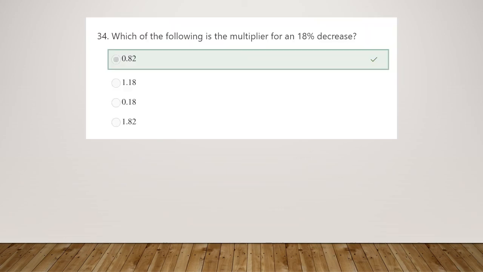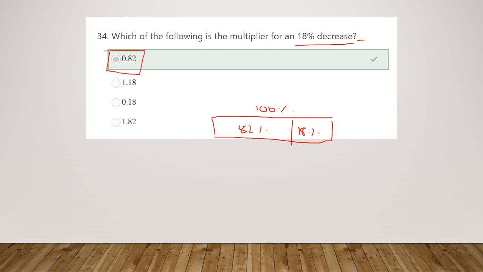Okay, number 34 then, percentage multipliers. Which of the following is the multiplier for an 18% decrease? There's not a huge amount of us got this one correct, so I'd like us to make sure that we're thinking of our original amount of 100%. Now in this case we've got an 18% decrease, so we're taking that away from the original amount. So if you remove 18% from 100%, you're left with 82%, and it's that leftover amount that we then turn into the multiplier by finding the decimal equivalent of it, which is 0.82.